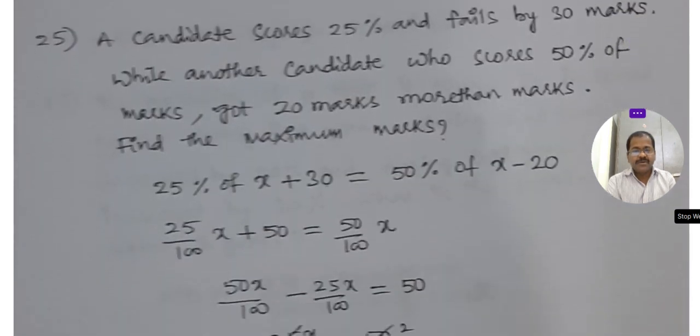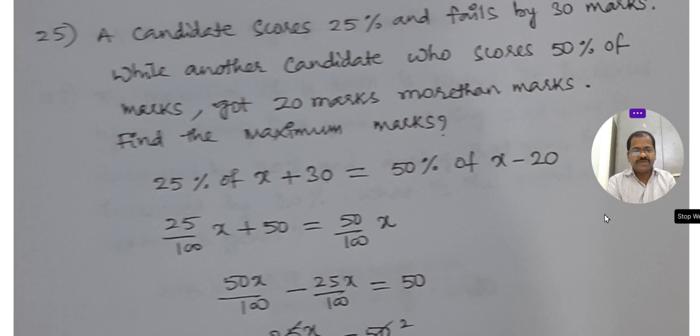A candidate who scores 25% fails by 30 marks. Okay, a candidate to pass, 25% of x, he got out of total marks. He got 25% of total marks, and he failed by 30. If he could get 30 marks more, he could pass. Okay, this is the first person's pass marks.